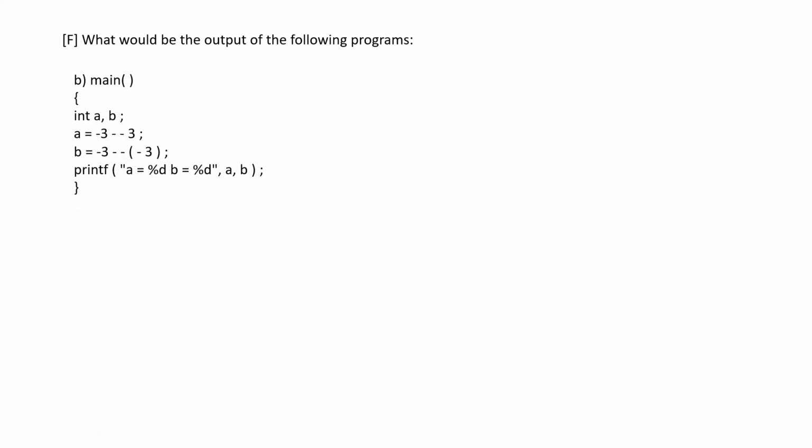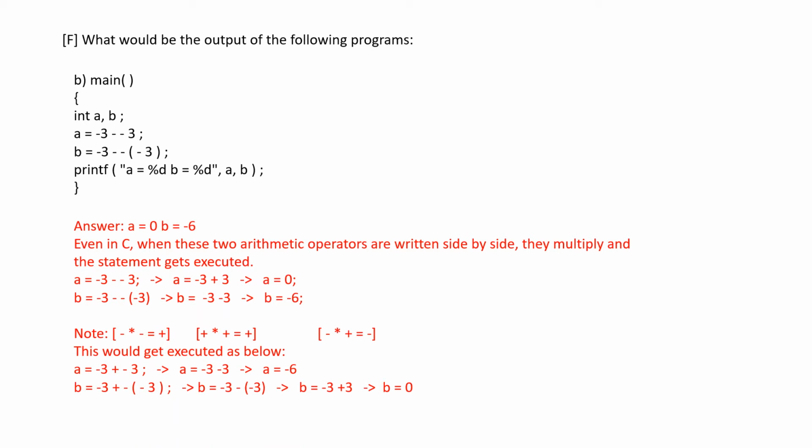So here the expression is minus 3 minus minus 3. Though it looks invalid, this program gets executed without any error, and similar to any mathematical equation, minus into minus would be multiplied and it would give a plus. So minus 3 plus 3 is equal to 0, and similarly here minus into minus is plus, plus into minus is minus, minus 3, which is giving us an output of minus 6.